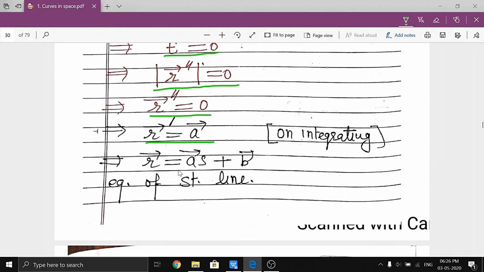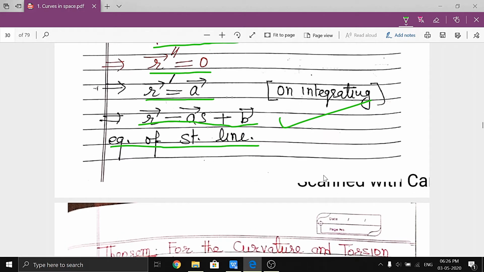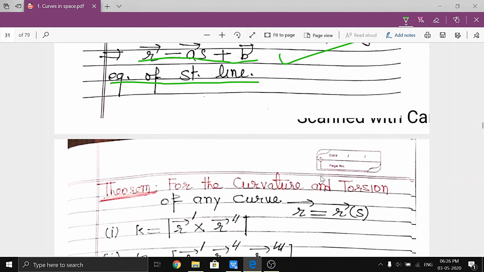Integrating again with respect to s, it implies r vector is equal to a s plus b vector. Then it means it is the equation of a straight line. So remember, if the curve is a plane curve, then tau is 0. If tau is 0, then the curve is plane. If the curve is a straight line, then kappa is 0. If kappa is 0, then the curve is a straight line.